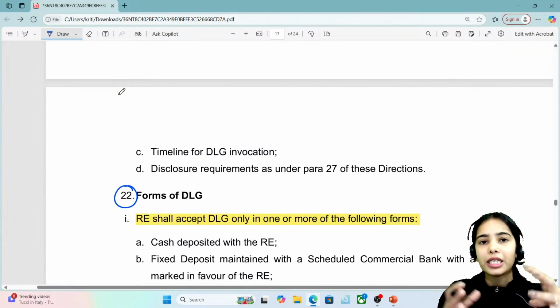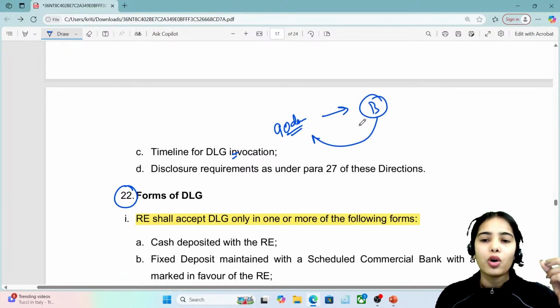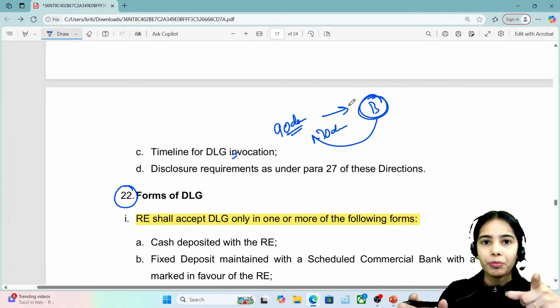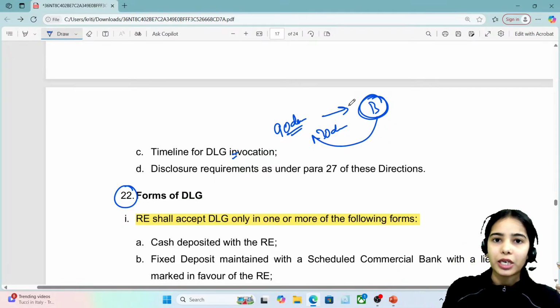Then the timeline for the DLG invocation. That means, let's say the borrower has not returned the money for 90 days, or there is an overdue of 30 days. So what is the timeline in which the default loss guarantee will be invoked and the LSP will have to pay the regulated entity?